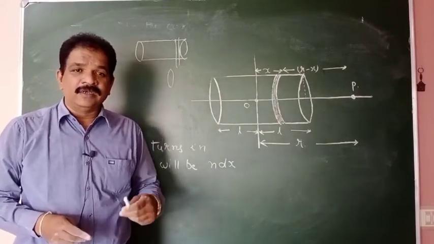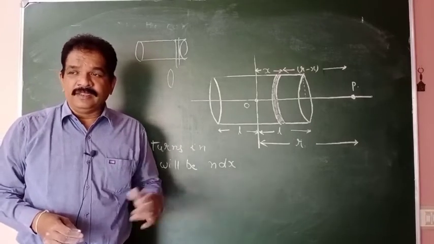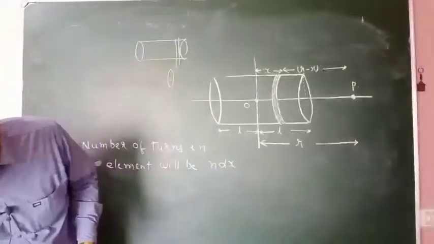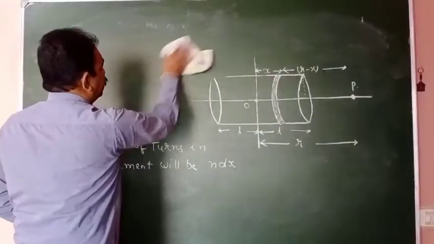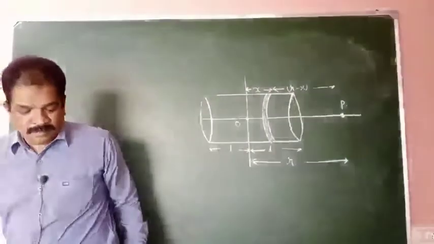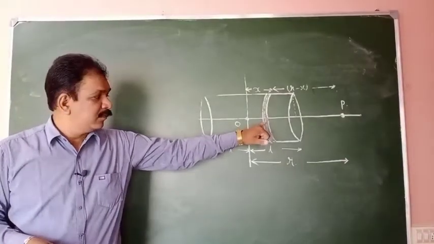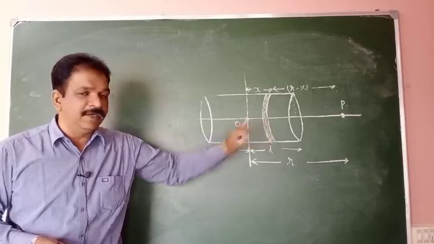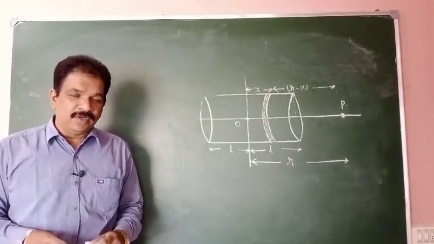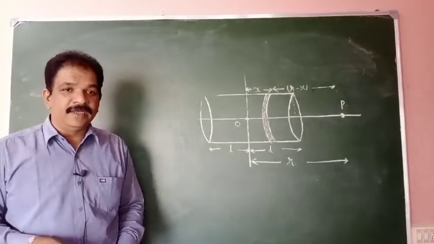Magnetic induction on the axis of the circular coil, you already learned in the 4th chapter, Moving Charges and Magnetism. What is the formula? This current element will behave as a circular coil. And what is the magnetic induction?